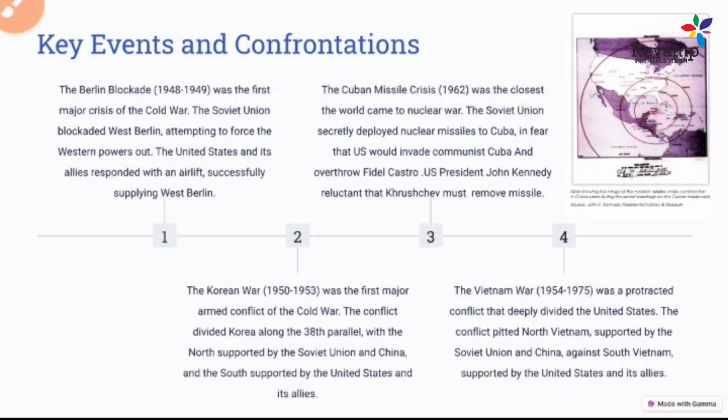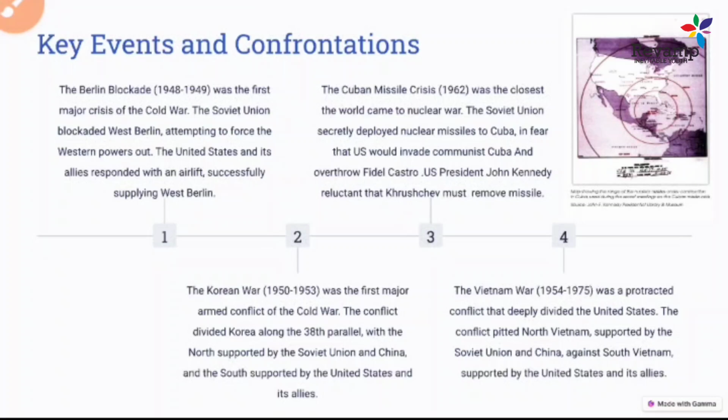So these things came to an end with an agreement, without any full war. The allies involved in this crisis stepped back, and no full-fledged war happened after the Cuban Missile Crisis. So this was a very important incident, the Cuban Missile Crisis.